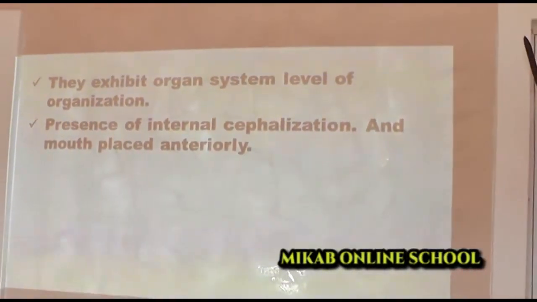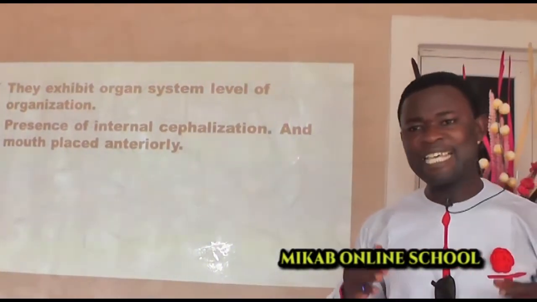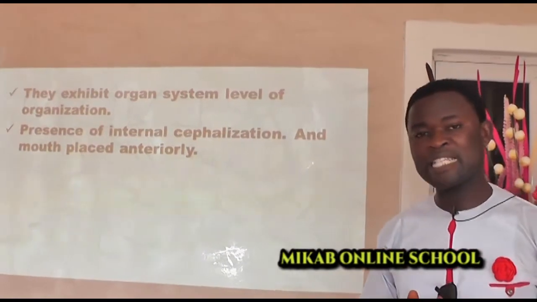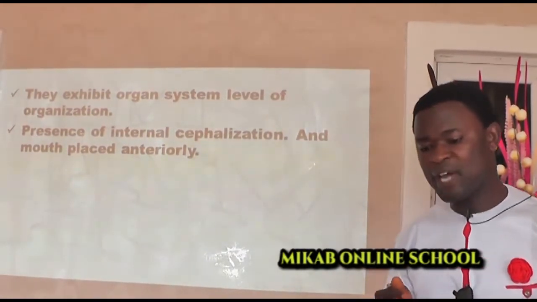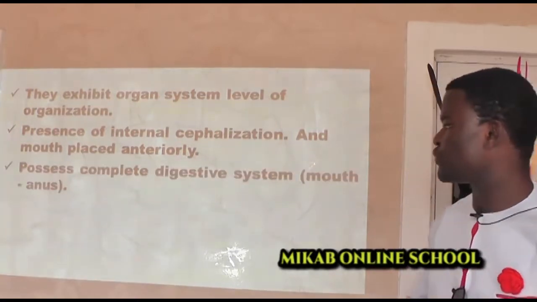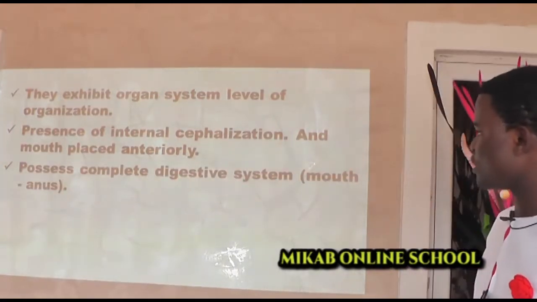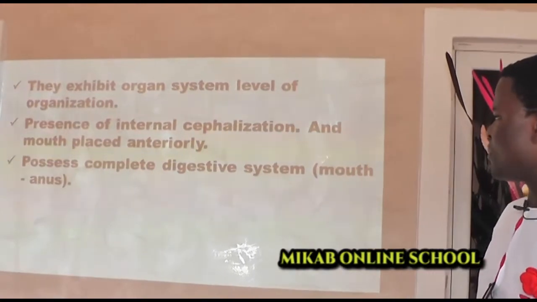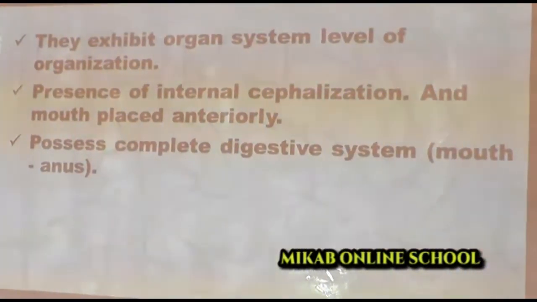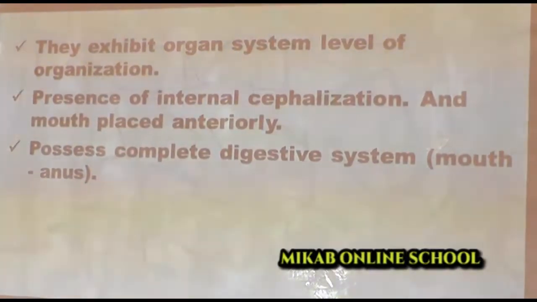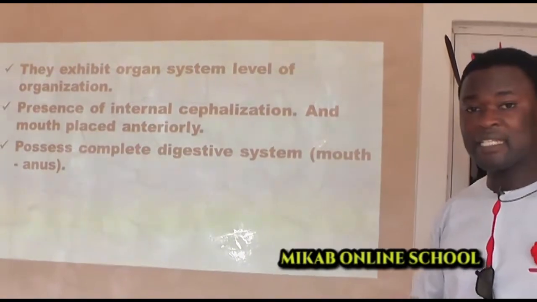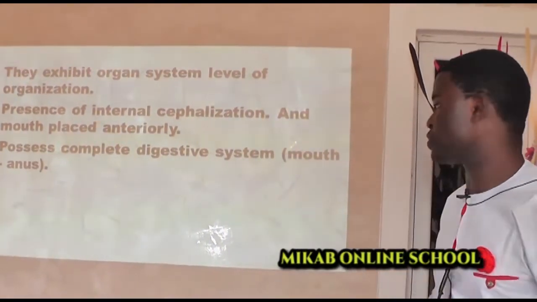When you talk of internal cephalization, it is an arrangement in the internal part of the head region that gives rise to what we have as either the brain or the nerves that are responsible for the control of the various activities of the body of the animals. The organisms also possess a complete digestive system. Unlike the platyhelminths, you will see the difference between the platyhelminths and the roundworms, or the nematodes.